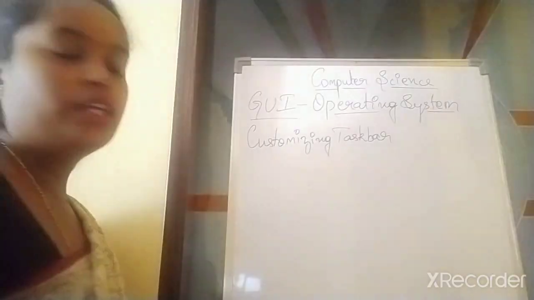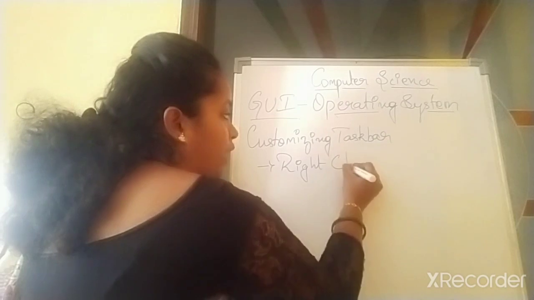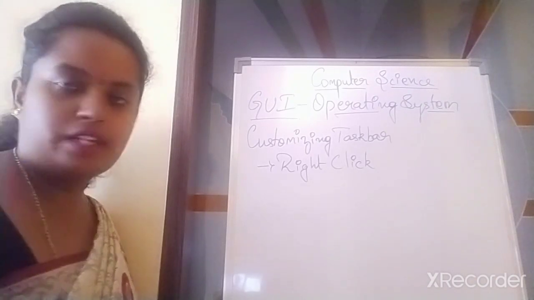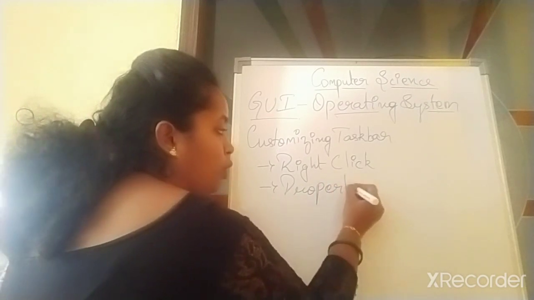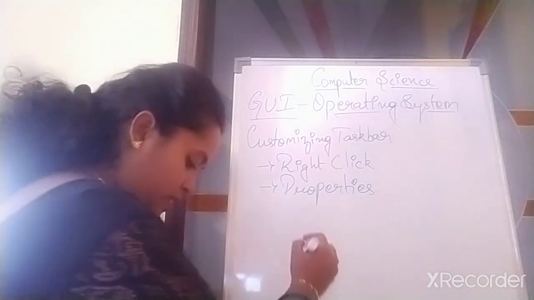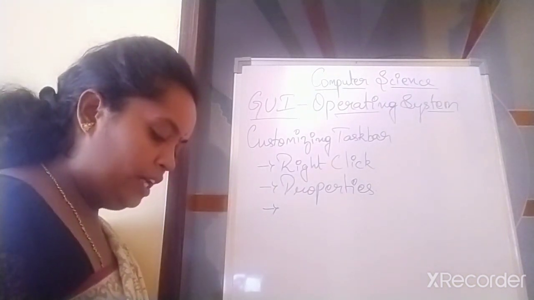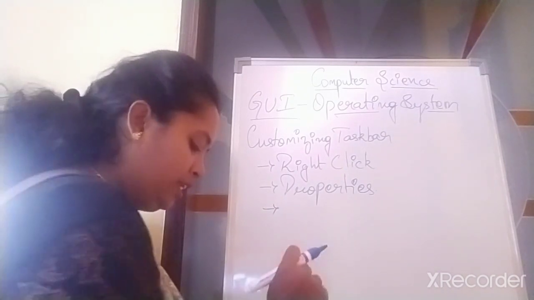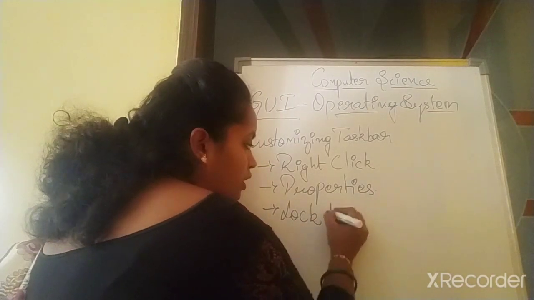So, how do you do it? Step 1 will be right click on the desktop screen. Then click on properties. Right click on the desktop screen, then click on the properties. Then another option will be available. Once you click on that, a window will appear. After clicking on the properties, then click on lock the taskbar.